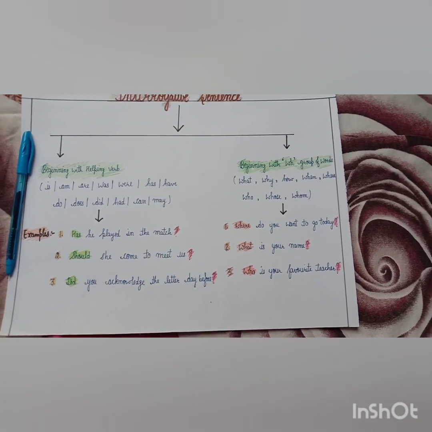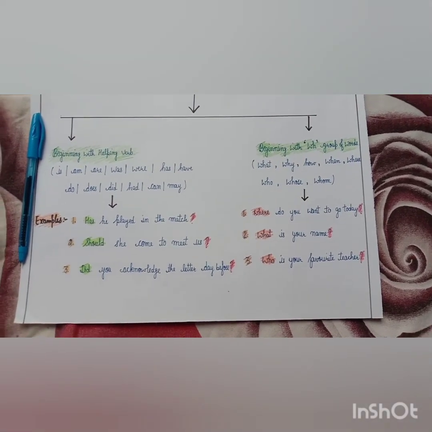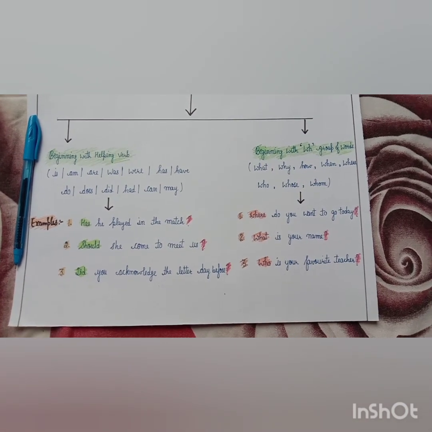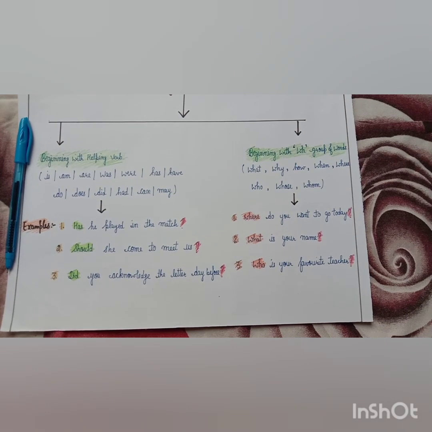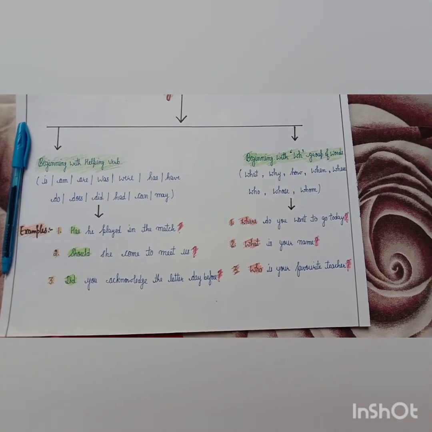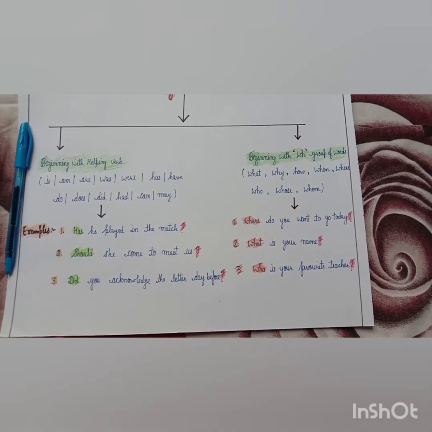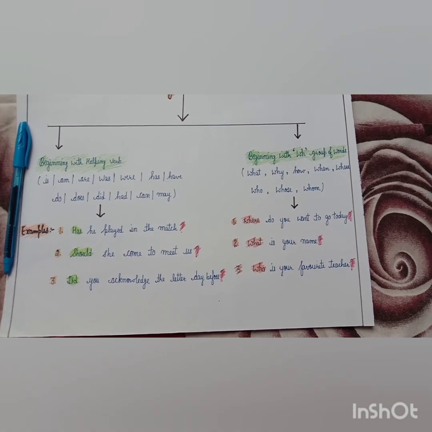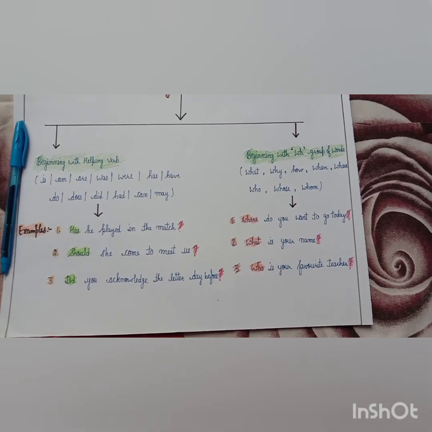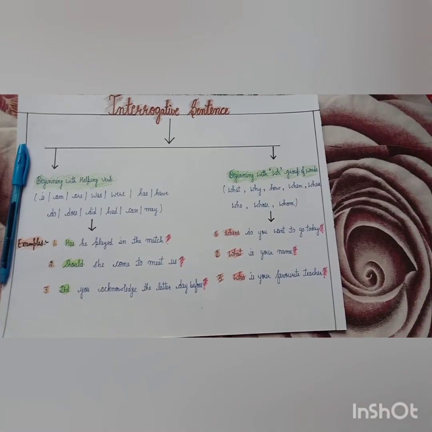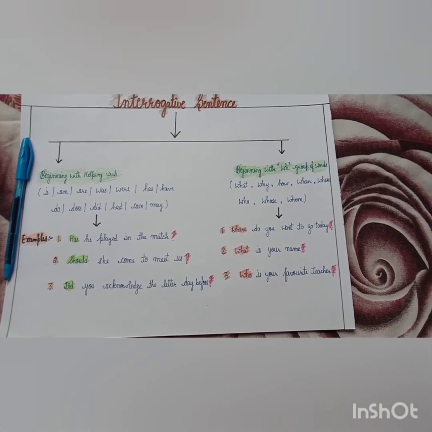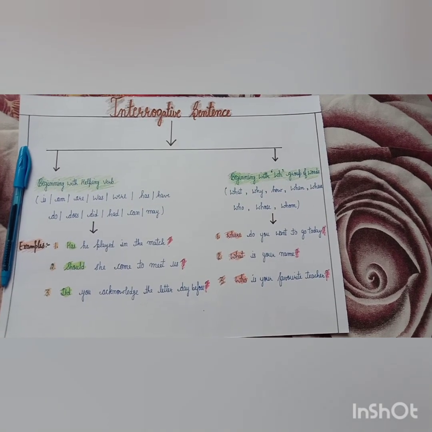Example of helping words: has he played in the match? Should he come to meet us? Did you acknowledge the letter day before? You can see that the beginning of the sentence is with the helping word, as has, should, did, and the sentences end with the question mark sign. You know that interrogative sign?